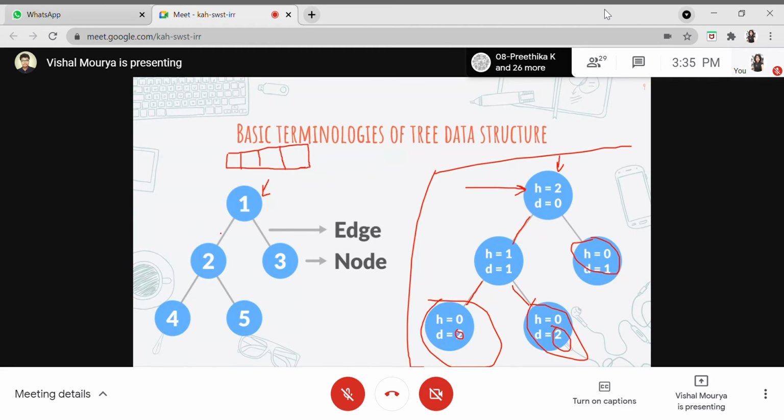We'll be going to this left node and printing out this. Then using this left pointer reference, we'll go on to this and print it out. Similarly, using the right reference of this node, we'll go out to this. As you can see, there is no left and right reference here, so it will be null, and we'll return here.